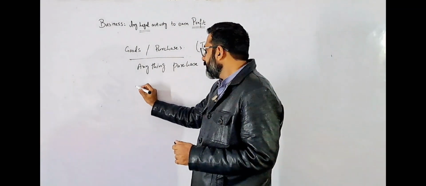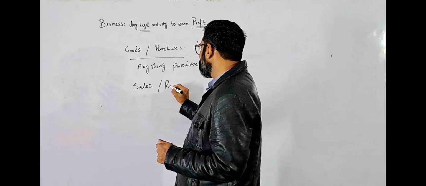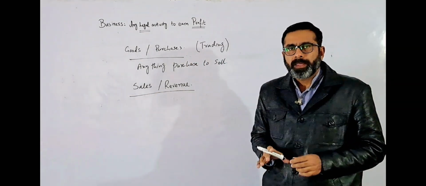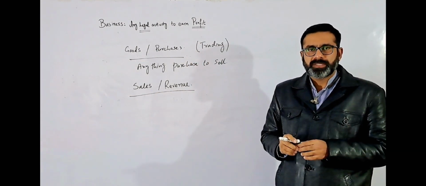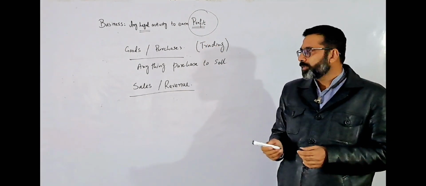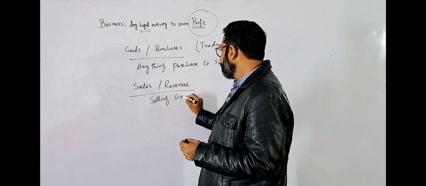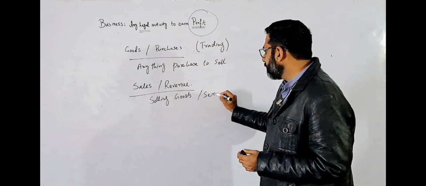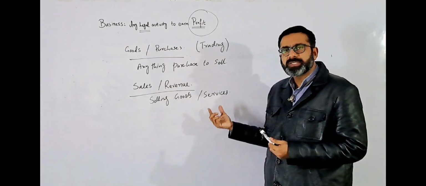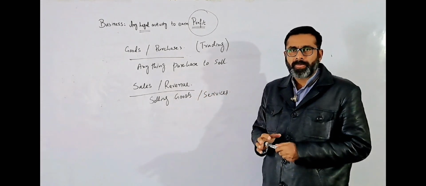Now, the next thing that is important is called what? It is the sales, or what we call the revenue. Now, this is the main source of the business. The business is for what? To earn the profit. So from where are they getting the profit? They are selling goods or they are selling services. So from the selling of goods or services, what the business is getting is called the sales, or it is called the revenue.